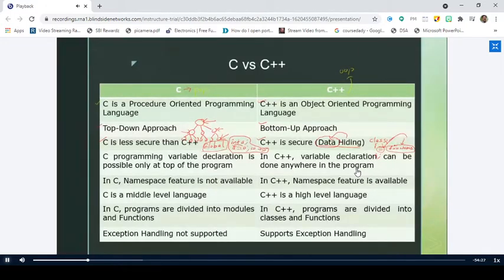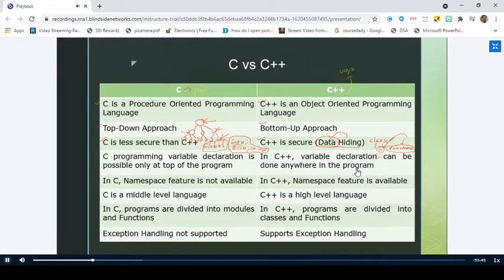We are not allowing the data to move freely around. This is important to provide the security, right? So in C++, we consider that C++ is more secure than C. The reason is C++ supports the concept of data hiding, where we hide the data. How? We declare the data inside the class and allow that particular data to be accessed only by the functions which are declared inside that class. Did you get this point? This is very important, right?